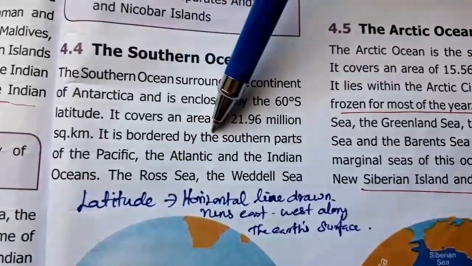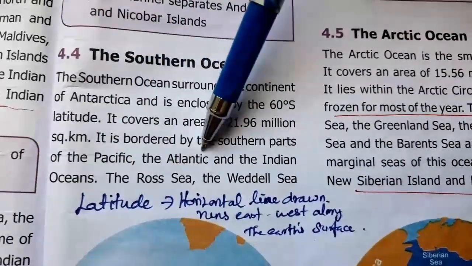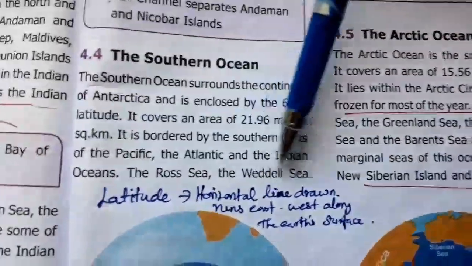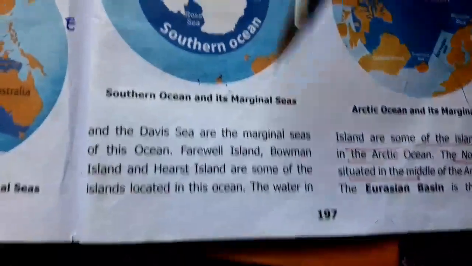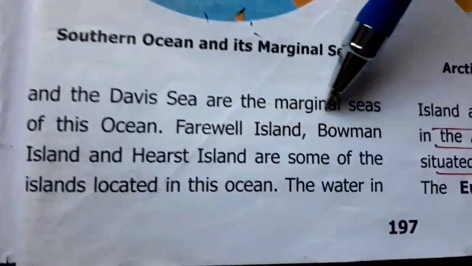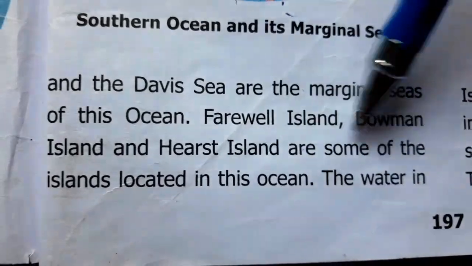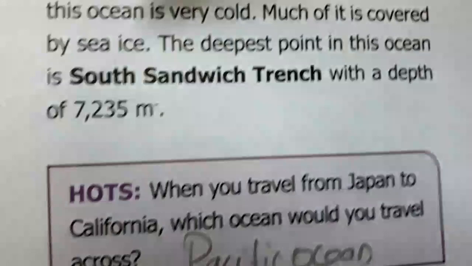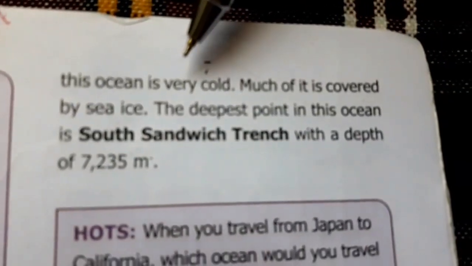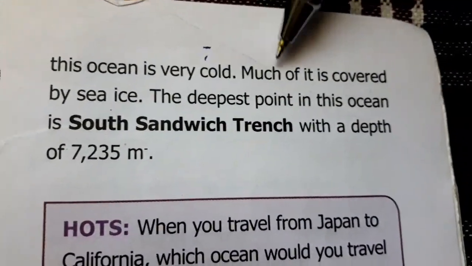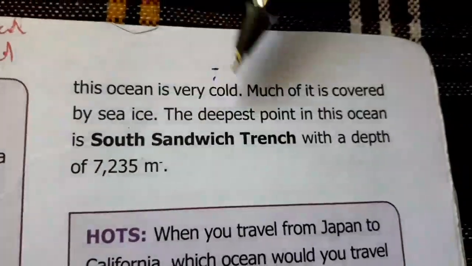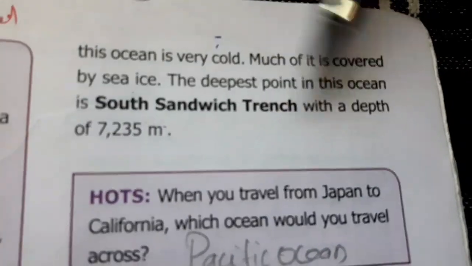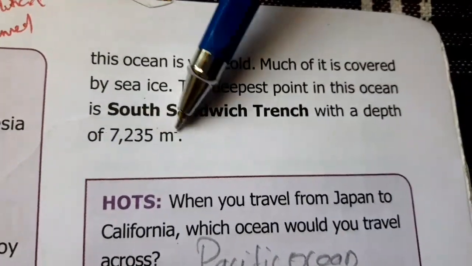The Southern Ocean is bounded by southern parts of the Pacific, Atlantic, and Indian Oceans. Some of the marginal seas in the Southern Ocean are the Ross Sea, the Weddell Sea, and the Davis Sea. Some of the islands located in this ocean are Farewell Island, Bowman Island, and Ernst Island. The water in this ocean is very cold. Why? It is located in the South Pole, isn't it? Much of it is covered by sea ice. The deepest point in this ocean is the South Sandwich Trench, which has a depth of 7,235 meters.